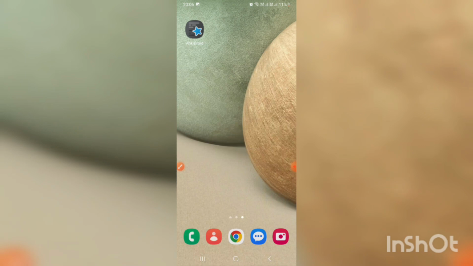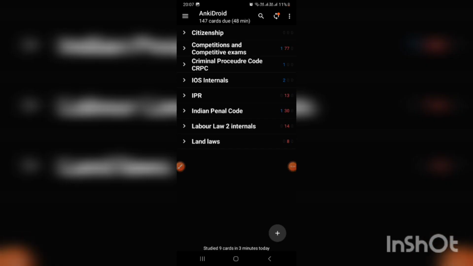So, I do not make flashcards physically on paper because it is tedious, it is hard to collect them, it is hard to safekeep them, and it is hard to divide them again and again. So that is why I do not make them physically on paper. I use this app called AnkiDroid. With this app you can easily create flashcards in just 10 seconds.